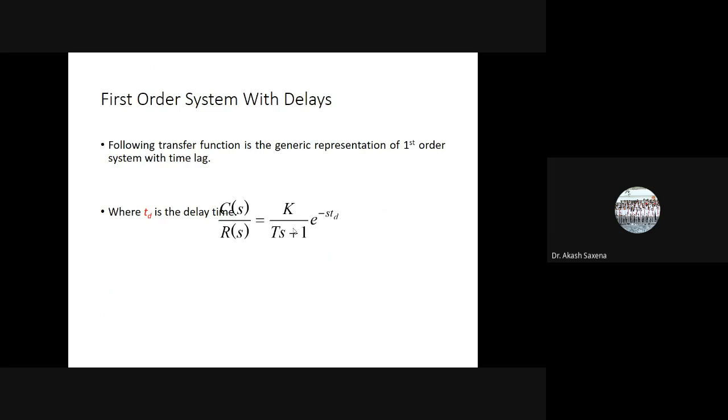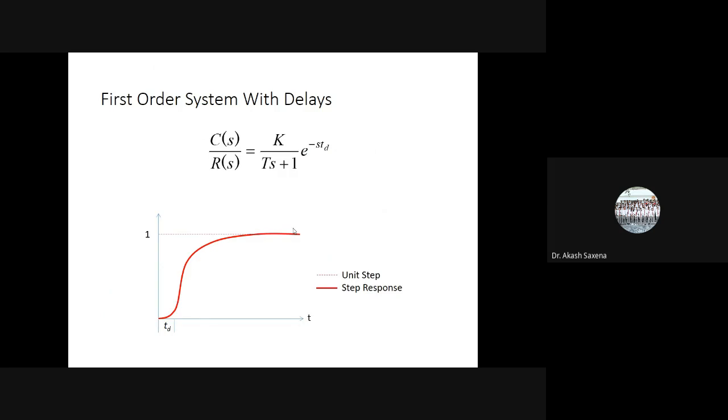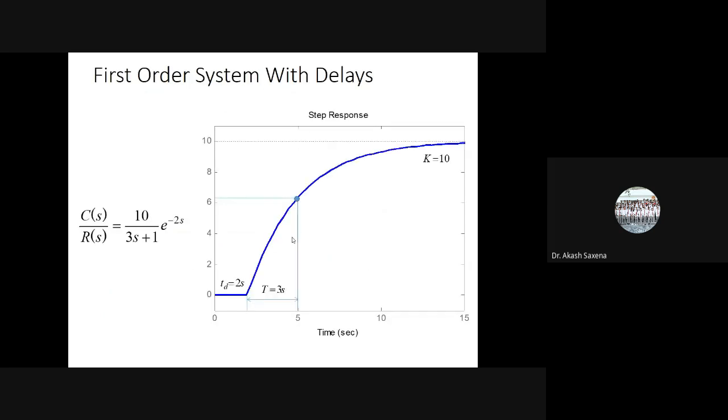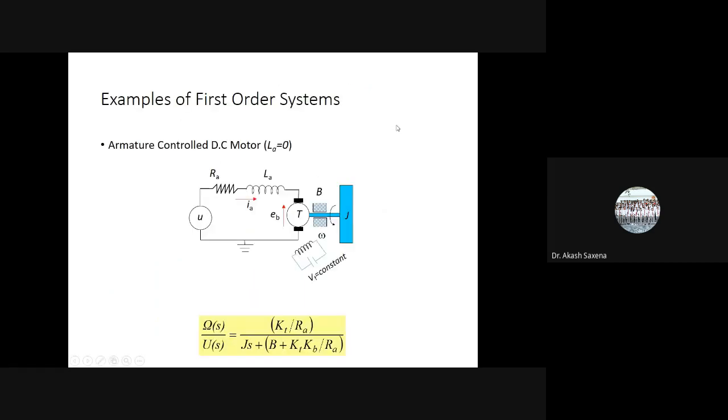Also, we are having first order system with delays, and you can actually calculate the system response with the delay. So there will be some delay in the system, and you will be able to get this response. So first order system with the delay, here there is a delay in the system. If you calculate this, this delay is for 2 seconds, and then the response will actually be shooting up with reference to the step input.